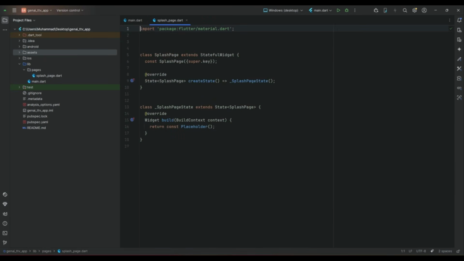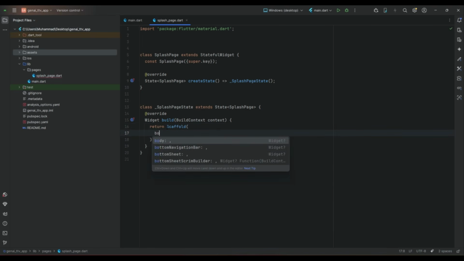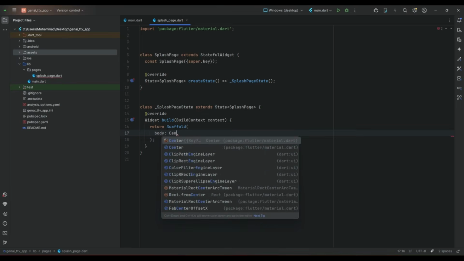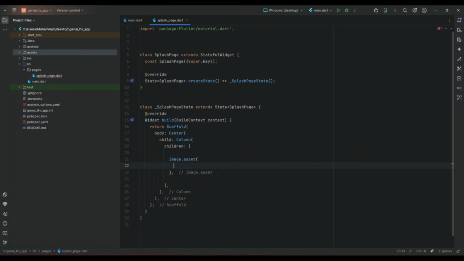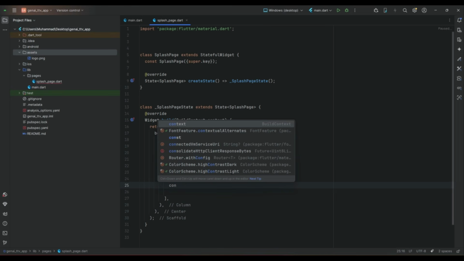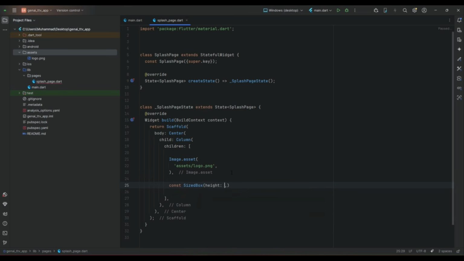Now as it is added successfully, we can return a Scaffold widget, body Center widget, child Column, children widget. First we display the image from the asset, which is inside the assets folder by the name logo.png. Then we add our SizedBox, we add some space of height 30.